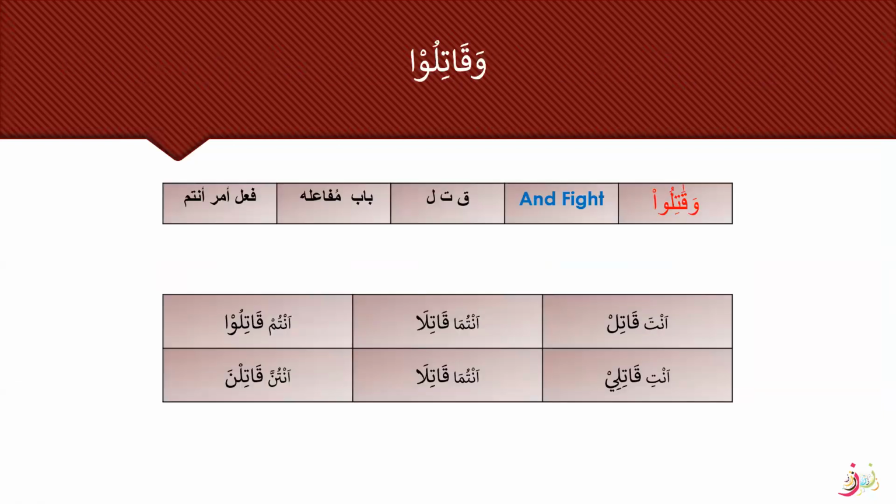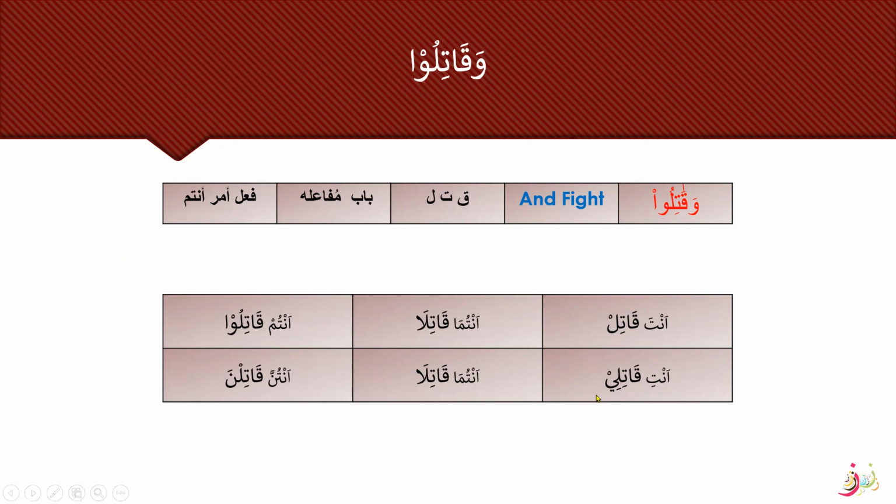So let's see all those words which are in Surah Baqarah's ayah 190, 191, and 193. The first one was Waqatilu. Waqatilu means fi'l amr antum, and fight. It was from Bamufala because when you put it into the Sarf Kabir chart, you can see it comes in the siga of fi'l amr antum. So we can recite Anta qatil, antuma qatila, antum qatilu, anti qatili, antuma qatila, antunna qatilna.